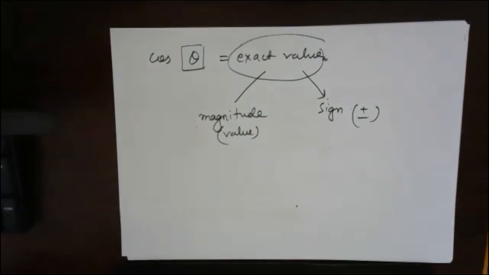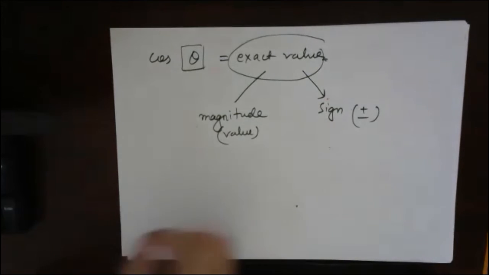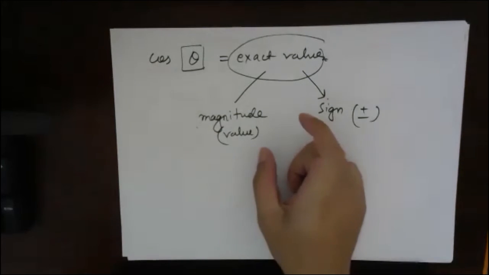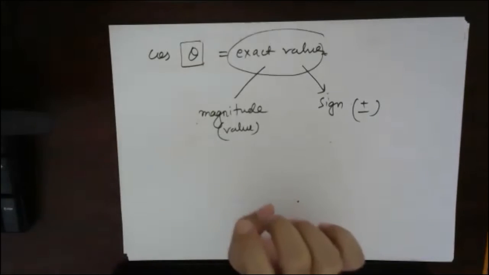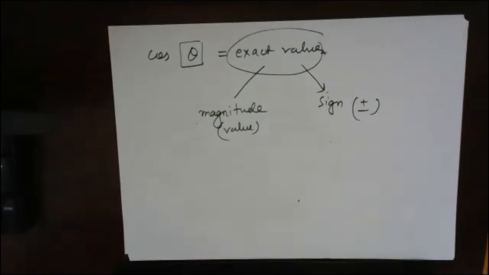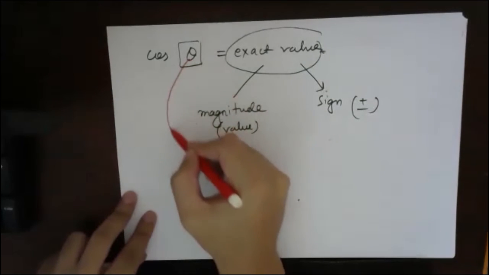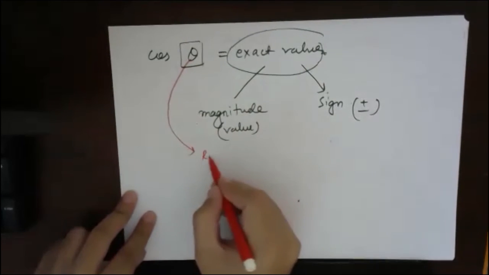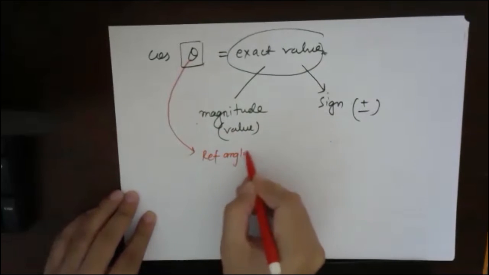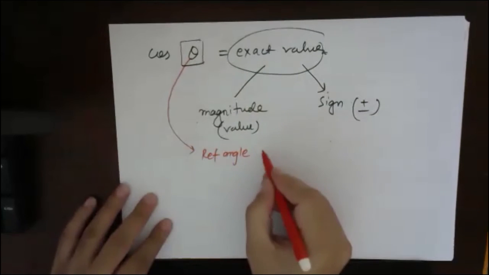If you remember, this reference angle was giving you acute values from 0 to 90 only. So when I convert this angle into its reference angle, suppose for theta the reference angle is 5.